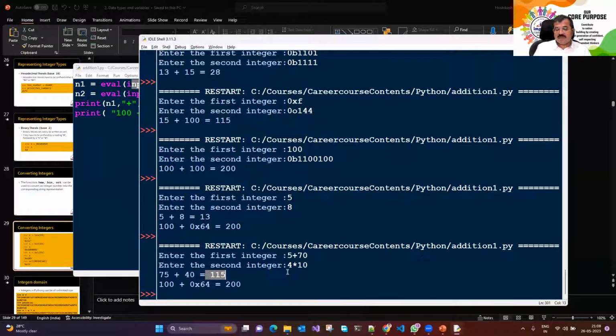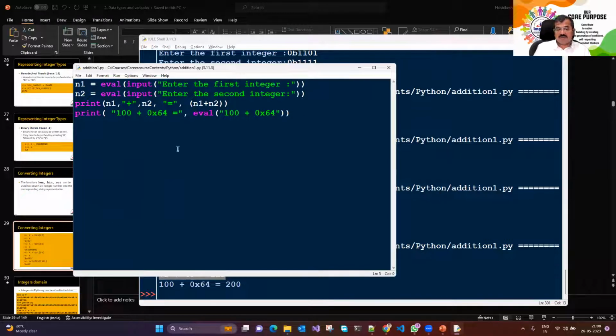This is not what would have happened if I had said int. I couldn't give an expression if I had said int. So eval evaluates the expression 5 plus 70, which now becomes 75. 4 into 10 now becomes 40. When I'm evaluating, it is 75 plus 40, and that's 115 and so on. So some crazy stuff can be done when I'm using the function called eval. It can evaluate an expression.